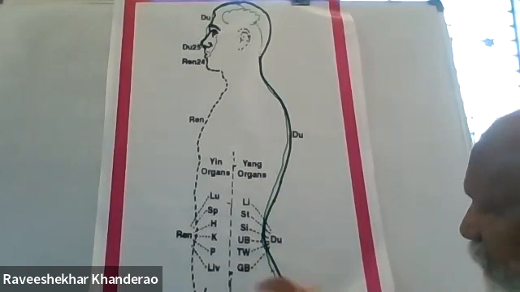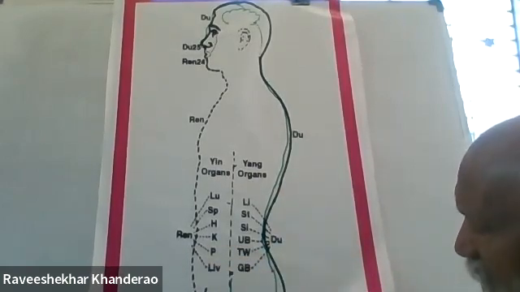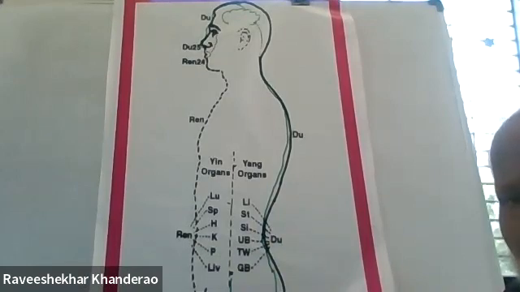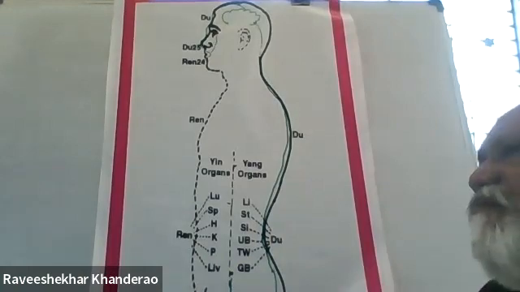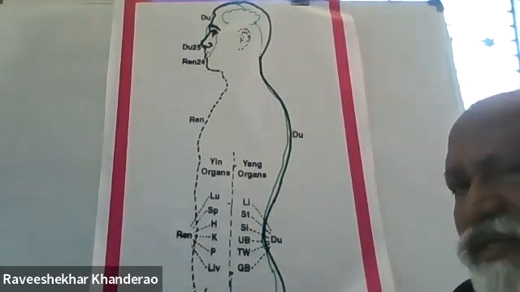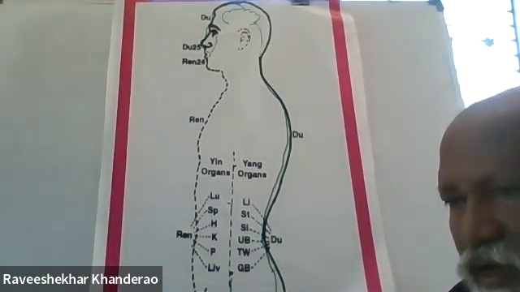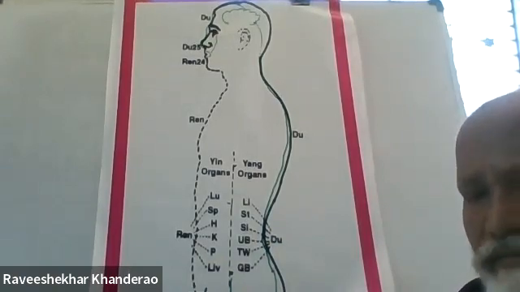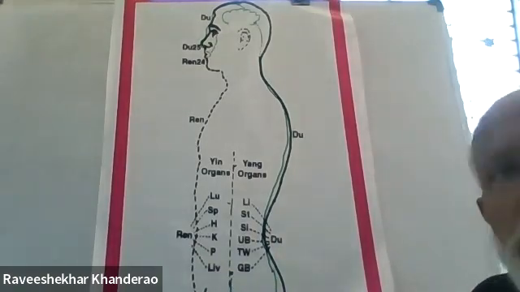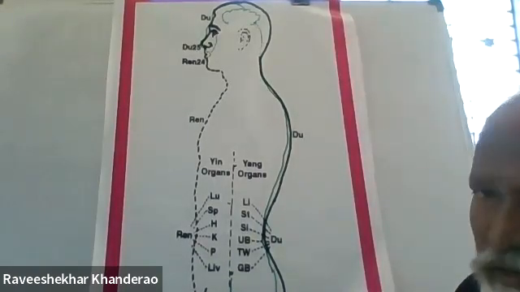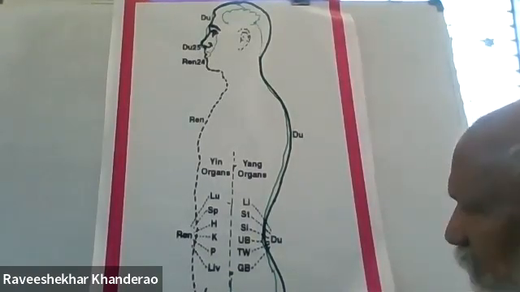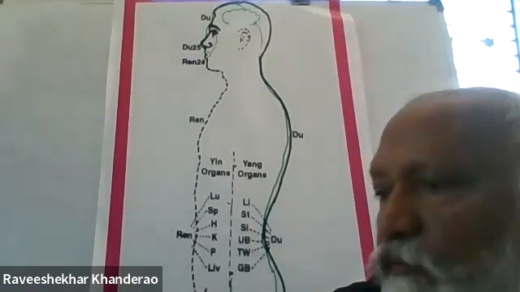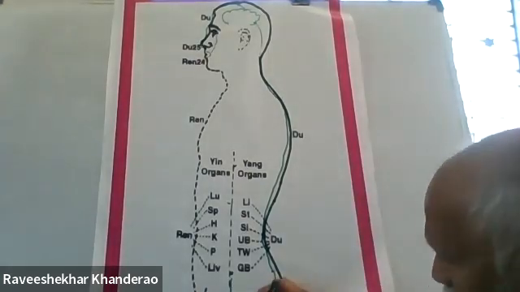The perineum is the center where the DU meridian meets the REN meridian. This center is called the perineum. Which area, Ravi? Perineum. Dr. Deval, can you explain this perineum? It is between the anus and the genitals, the smaller area. So it is on the back side of the body.